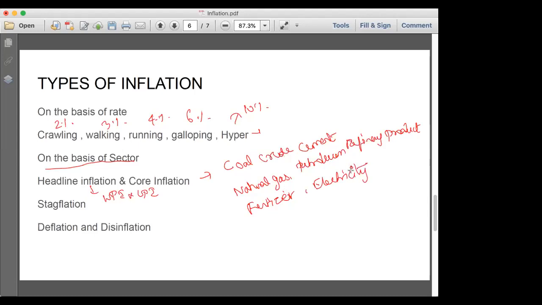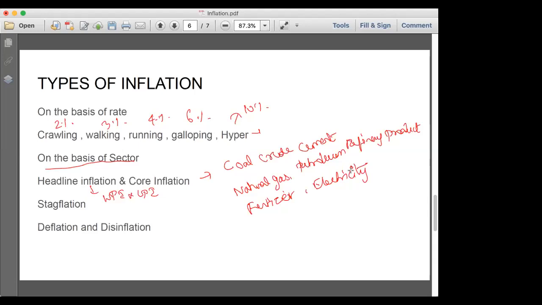Okay, when there is a sudden increase in the core sectors, it will majorly affect all the other essential items. For example, crude oil. If there is an increase in the crude oil price, like I said before, there will be an increase in the transportation cost. Obviously the essential goods will increase. So this is the indirect effect, whereas the WPI and CPI talk directly about the essential items. So this is based on the sector. It is divided into headline inflation and core inflation. If there is an increase in core inflation, it is also bad. But if there is an increase in the CPI, it is more dangerous, and we need to look into that.